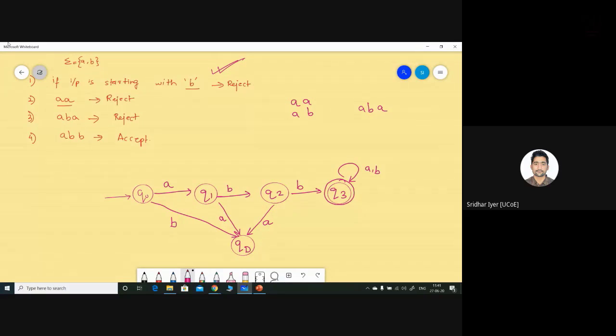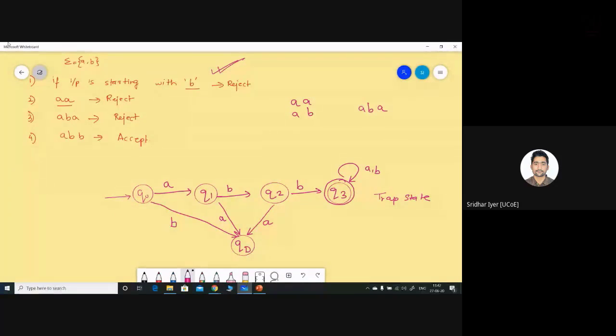Okay, Vinay, let me explain it once again. I have simply created a diagram like this. First of all, write the ideal situations which you exactly want. For example, I had written Q0, Q1, Q2, and Q3. I want the machine to accept the strings ABB, so I have straight away drawn it like this. If the string is starting with ABB, whatever be the inputs after it, I'm going to accept it and remain in the same state. That is what we call a trap state, right? So I had drawn all these states linearly.